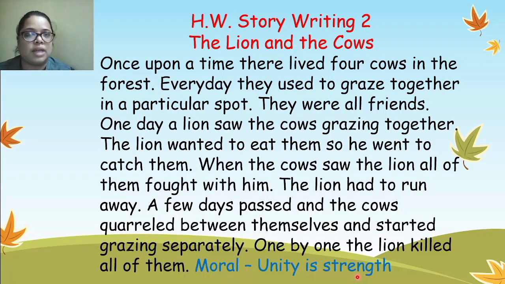Because in the first time when the lion attacked, did he try to kill the cows? He couldn't. Why? Because the cows were together and they fought with that lion. So the lion ran away from there. Okay. But what happened after a few days? The cows started fighting and they became separate. Now when they became separate, it was easy for the lion to attack. And then the lion attacked them and killed all of them.